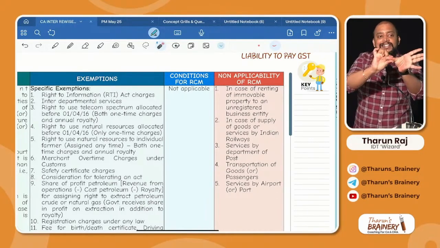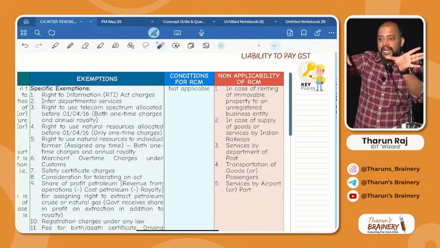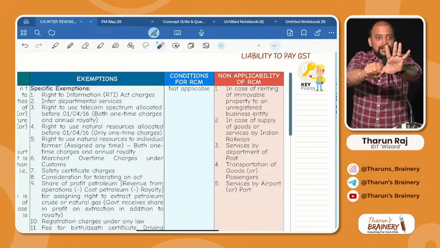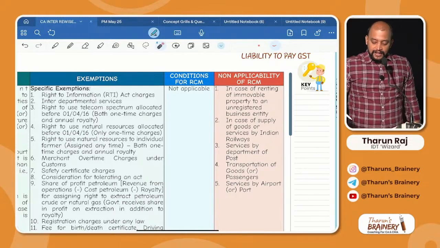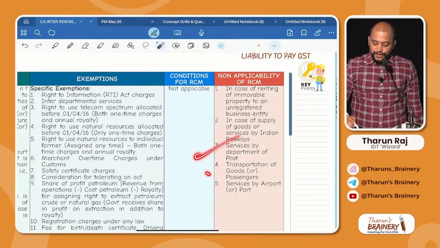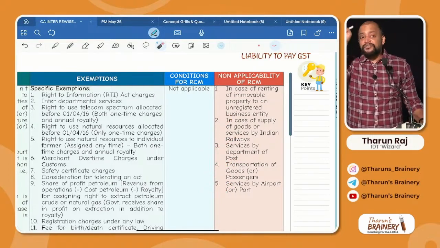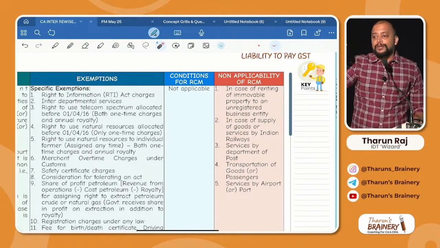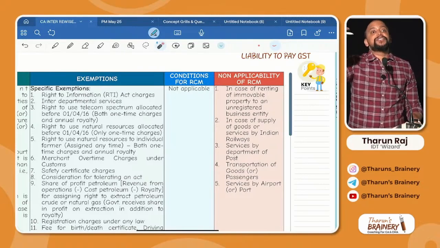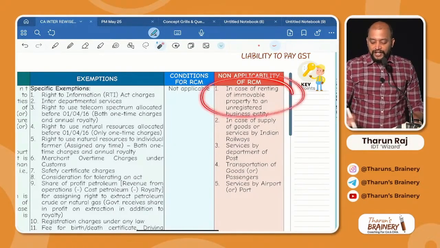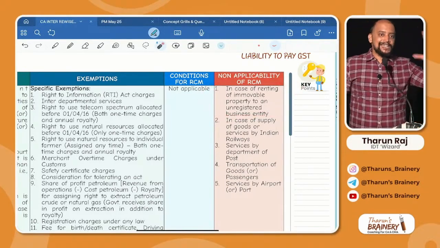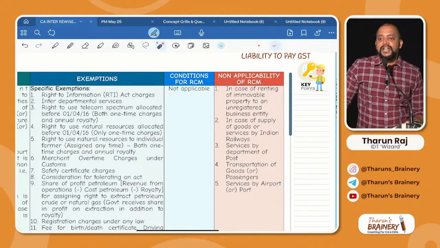In other services we discussed 14 exemptions; the first 4 are no RCM. That is Department of Post, transportation of goods or passengers, airport or port, Indian Railways. Next, in the 5th one, renting of immovable property to unregistered business entity, then also it will be FCM. So tell me, what are the 5 cases where government services will come under FCM?